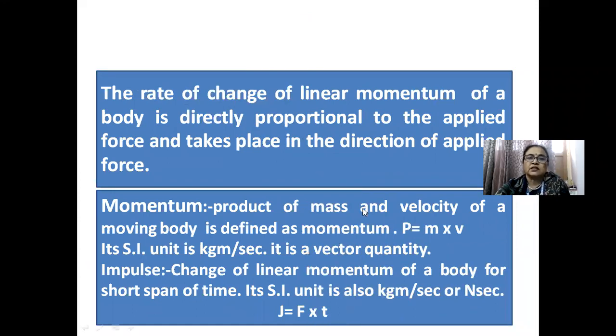Second law of motion: the rate of change of linear momentum of a body is directly proportional to the applied force and takes place in the direction of the applied force. It was already defined in the previous class. Momentum is the product of mass and velocity of the moving body, P equal to m into v. Its SI unit is kg meter per second. It is a vector quantity. Impulse is the change of linear momentum of the body over a short span of time. Its SI unit is also kg meter per second or Newton second.